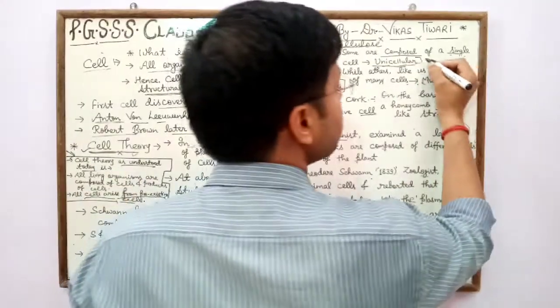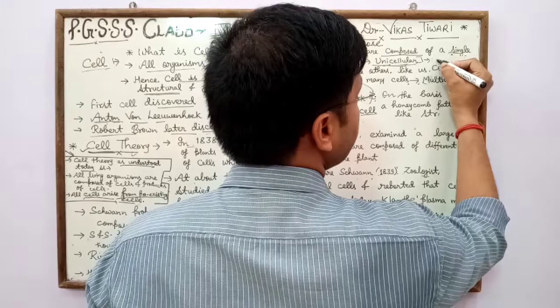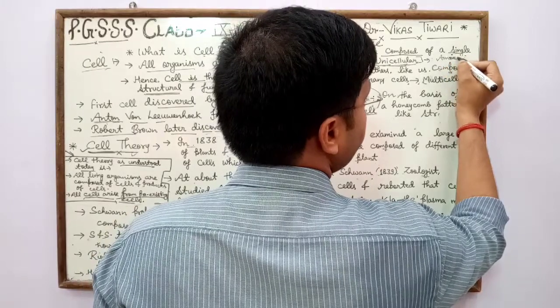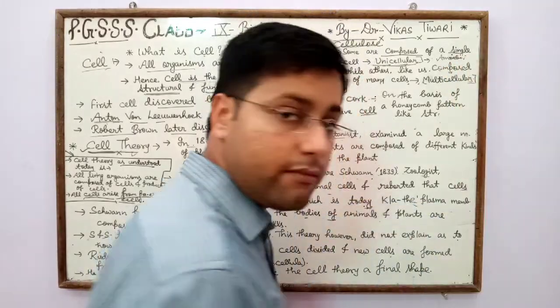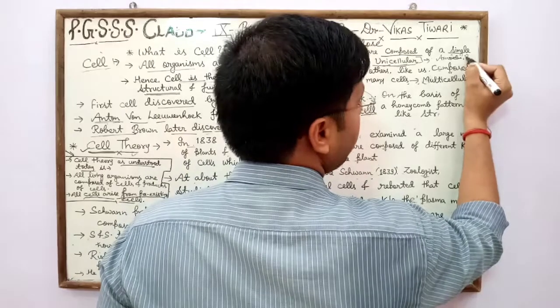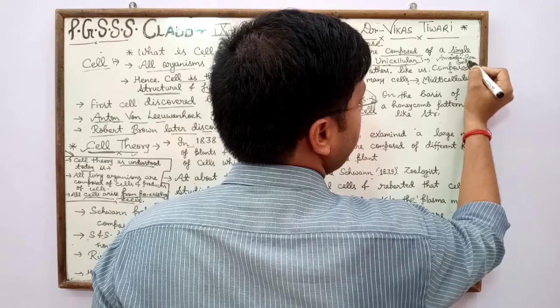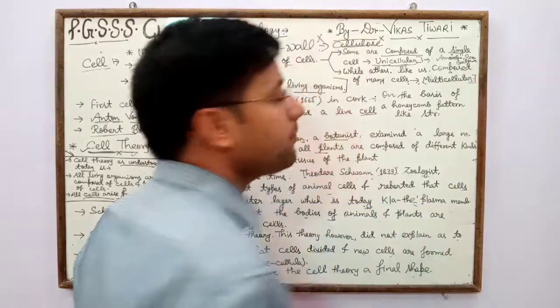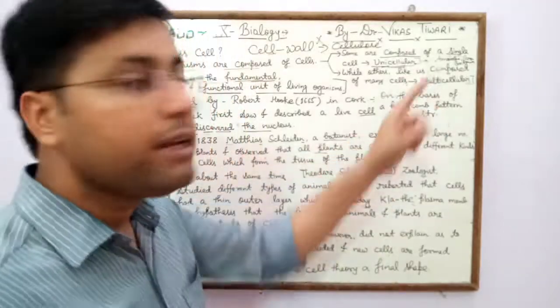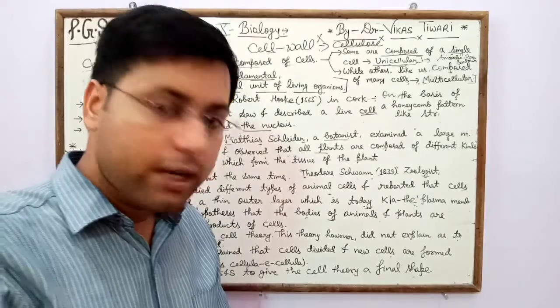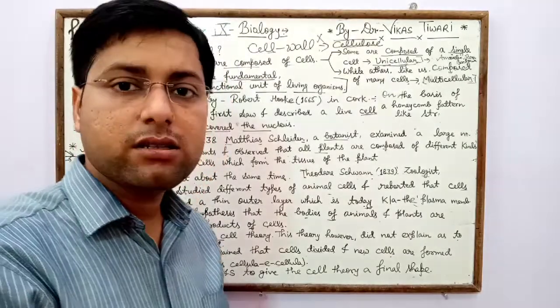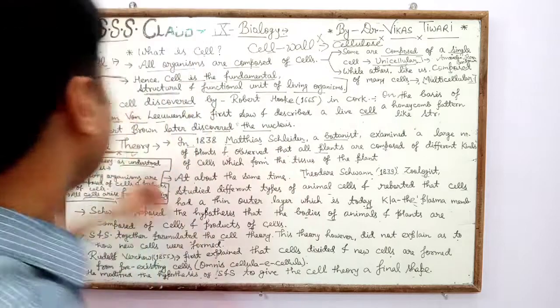In unicellular, examples are amoeba, paramecium, bacteria, and yeast. And in multicellular, all higher plants, animals and human beings.